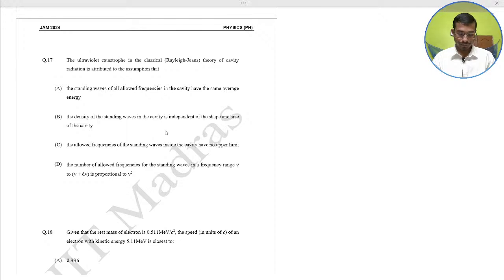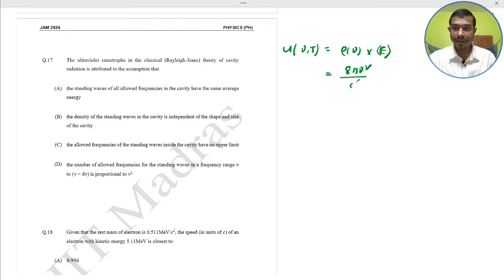So this is a theoretical question. You just need to know one thing: Rayleigh's law describes the spectral energy density of black body radiation, given by U(nu, T) equal to rho(nu) into the average energy, that is equal to 8 pi nu square divided by c cube into kBT.